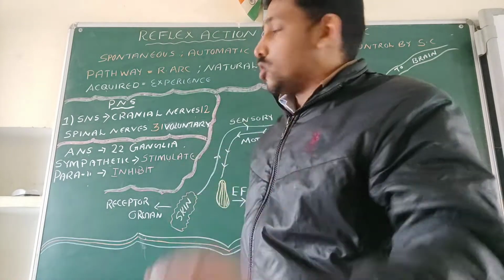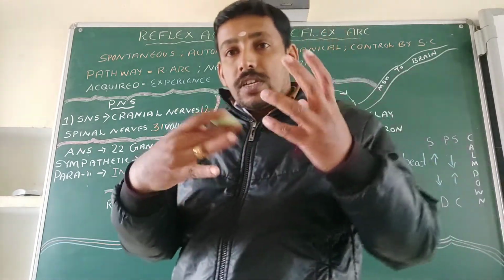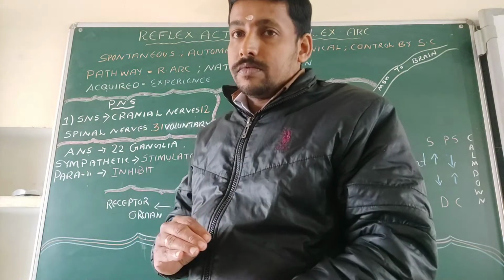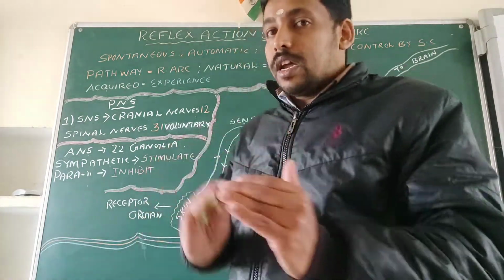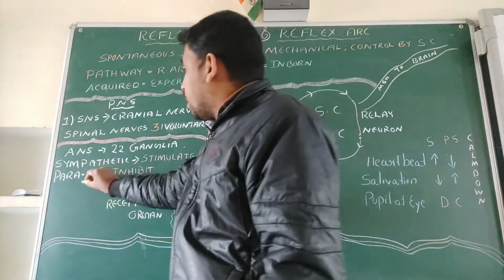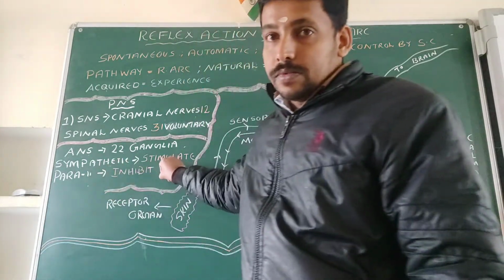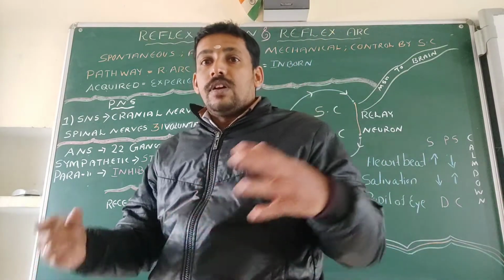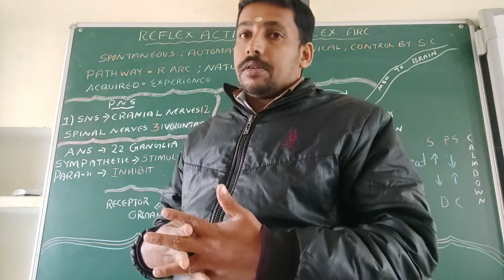The sympathetic system. Then after that emergency situation, we will calm down. That calming down will be brought about by what? The parasympathetic system. So the actions of the sympathetic and parasympathetic systems are just opposite.